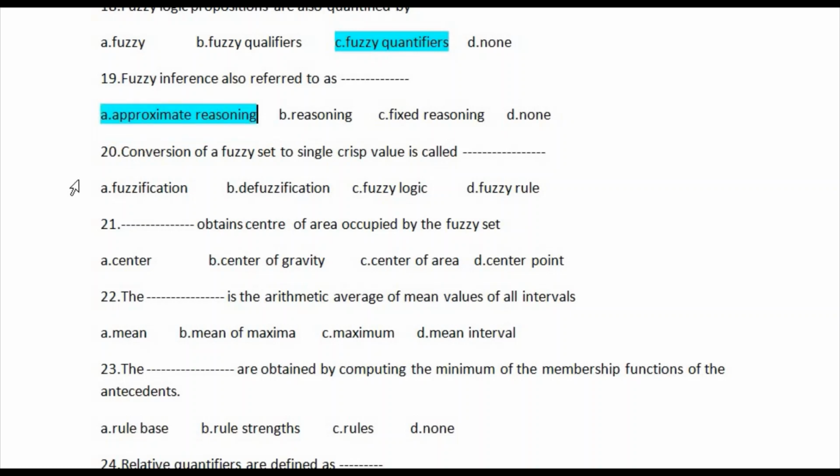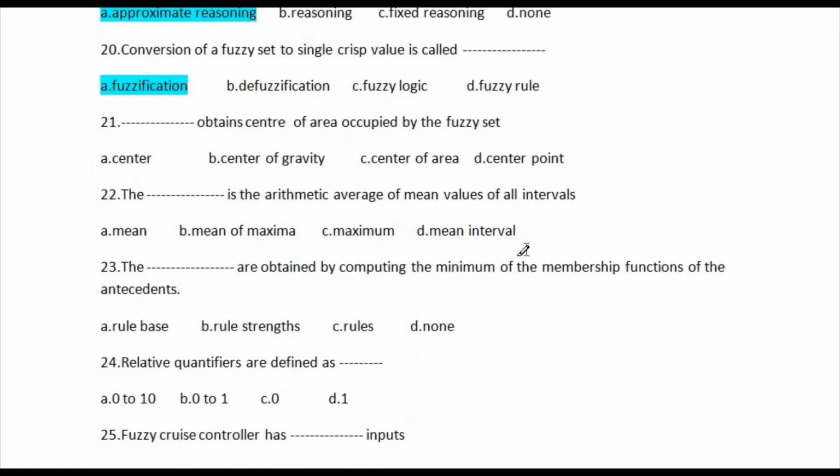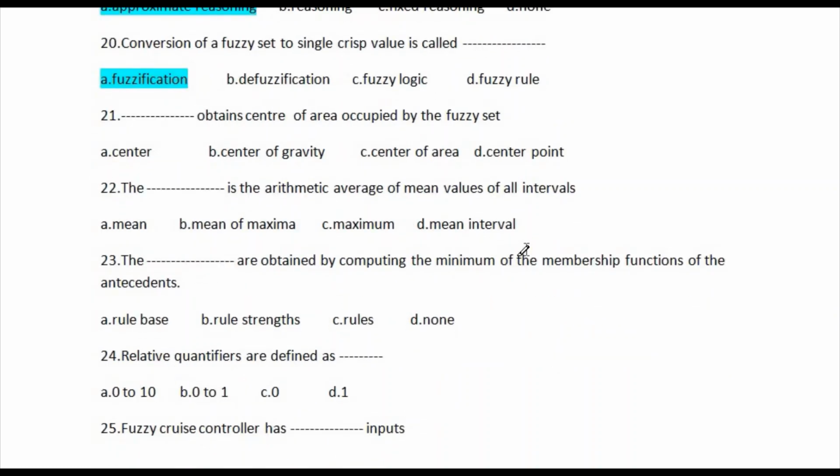So question number 20 is a conversion of a fuzzy set to single crisp value is called. So first option is fuzzy functions or fuzzy fiction, and second one is defuzzy function, and third one is fuzzy logic, and last one is fuzzy rule. So correct answer is option number A, fuzzy fiction. And let's go for question number 21.